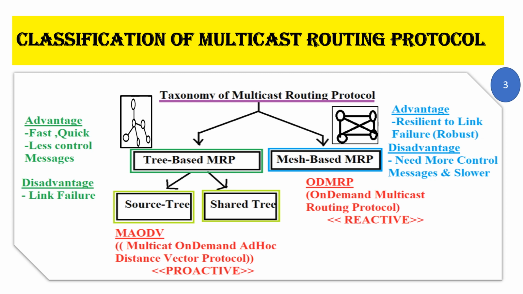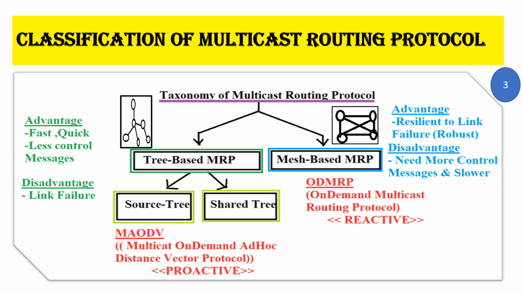When it comes to an example of multicast mesh based protocol, the finest example is ODMRP, which stands for On Demand Multicast Routing Protocol. It is an example of reactive protocol where only when the need arises, only if you want to send data, the route between the sender and the receiver is discovered and routing takes place.